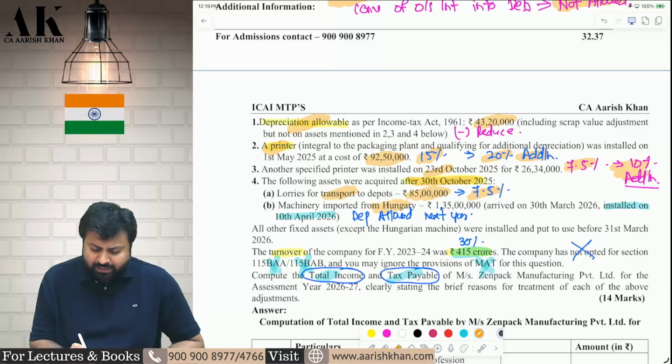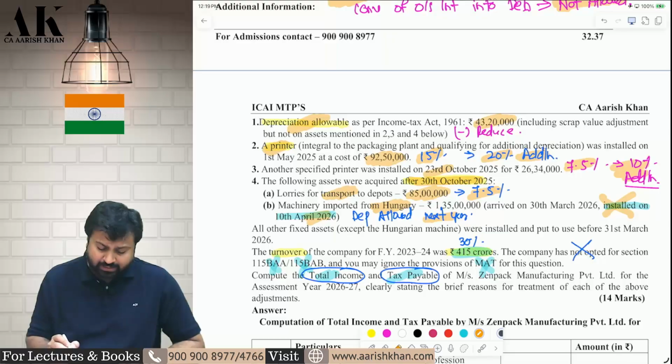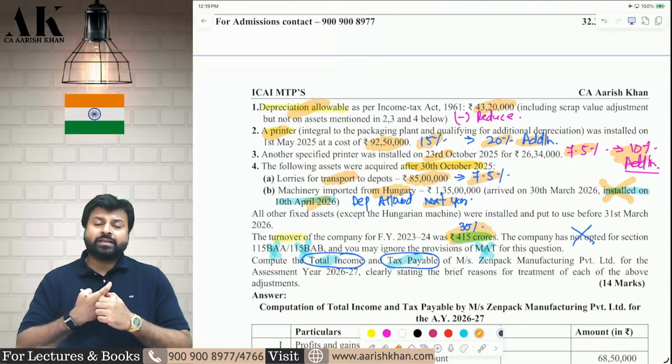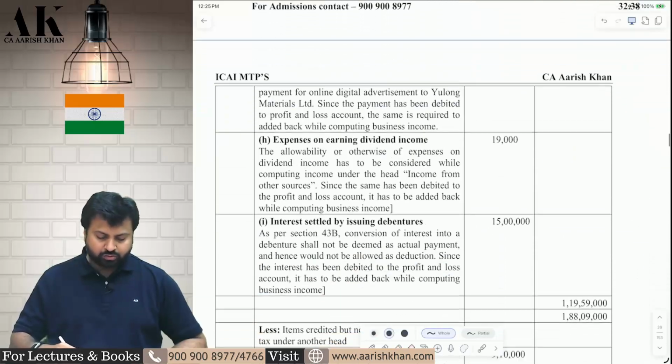And one imported machinery for Hungary will not be subject to depreciation because it is installed in the next year. Okay. The turnover of the company is 450 crore. Therefore, the tax rate will be 30%. I hope it is clear to all of you. So this is what this question is all about. So let's go to the next question now.